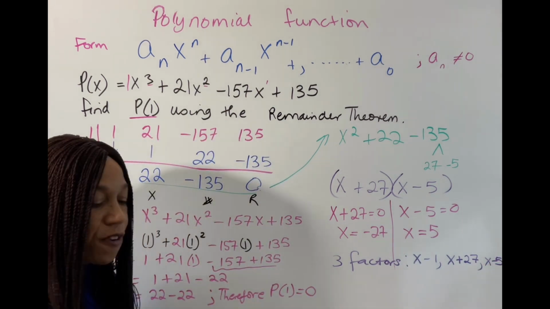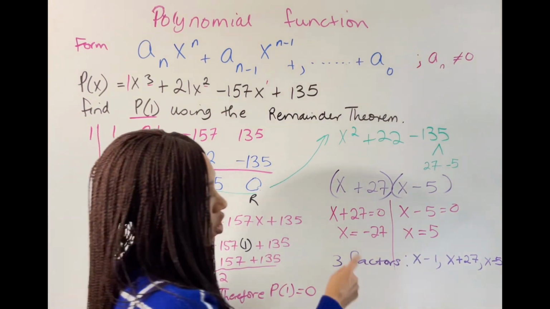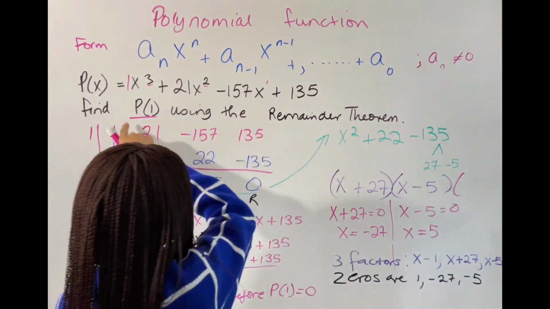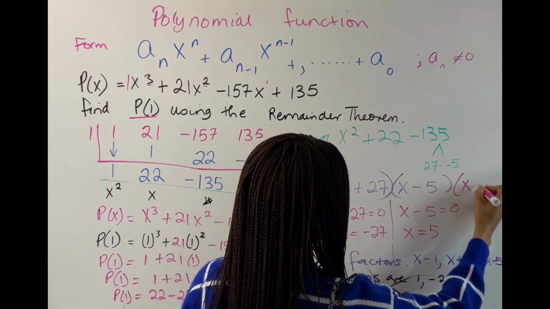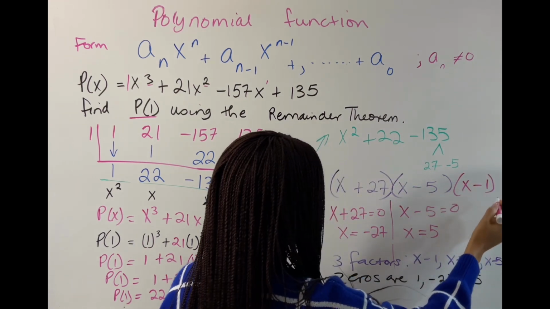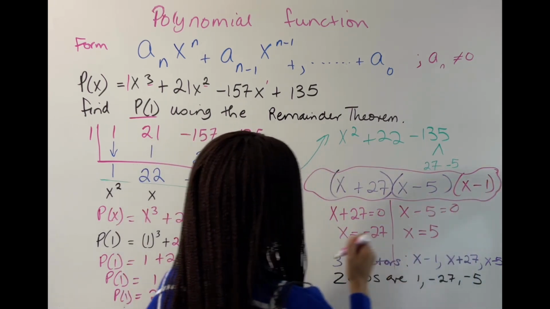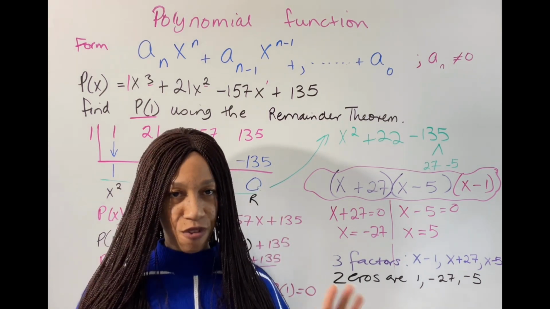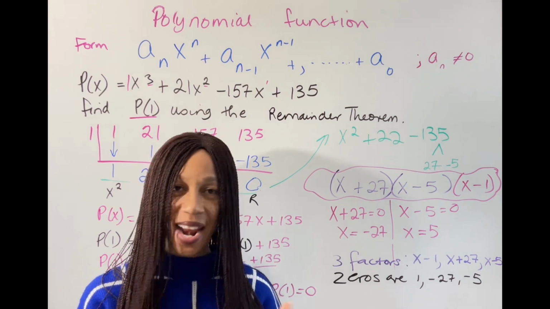If you want to go further and you want to know more, I can even go further and you can identify your zeros. And we can also include the other factor which we had in the original problem, which would be p of 1, which would be x minus 1 as our other factor. And then we can write these as the factors of the polynomial. These are the factors. As you know, I like to give variety, because variety is the spice of life for me.